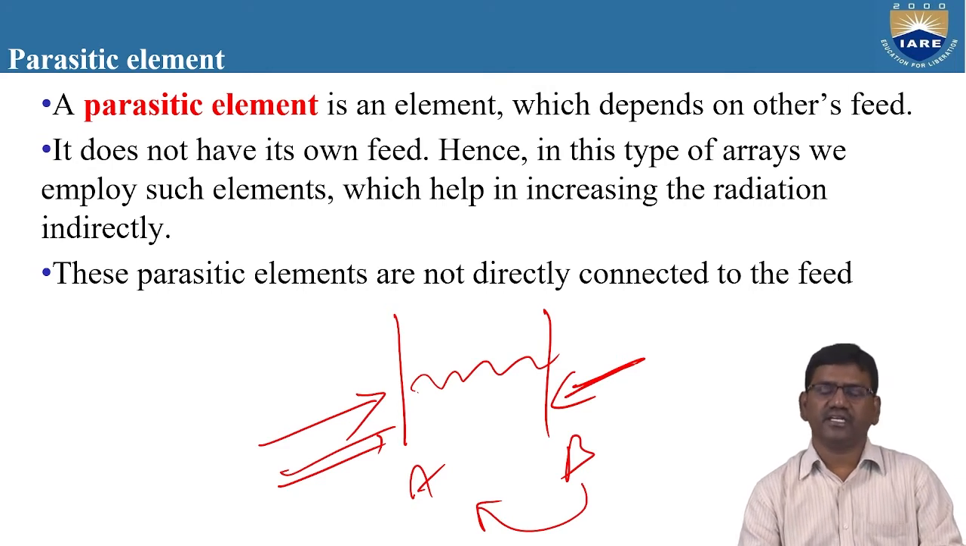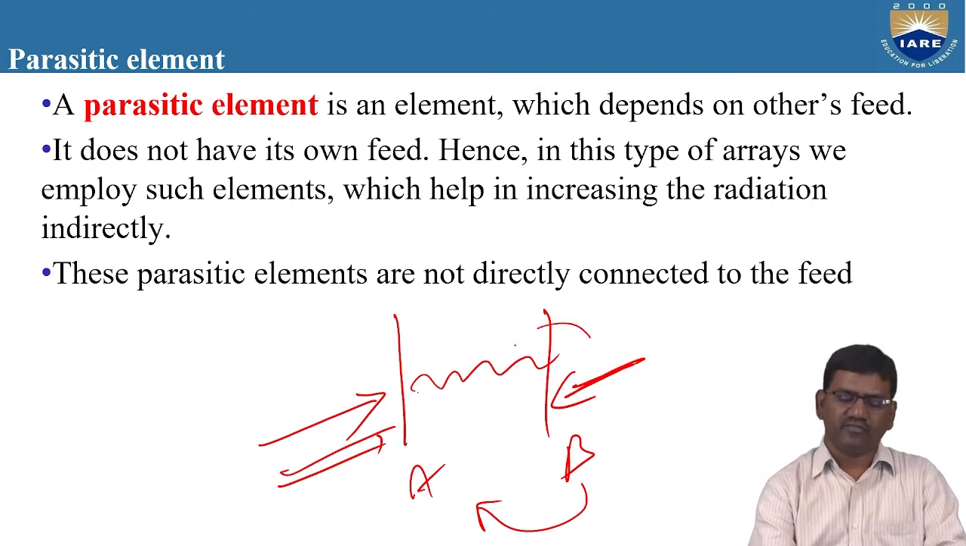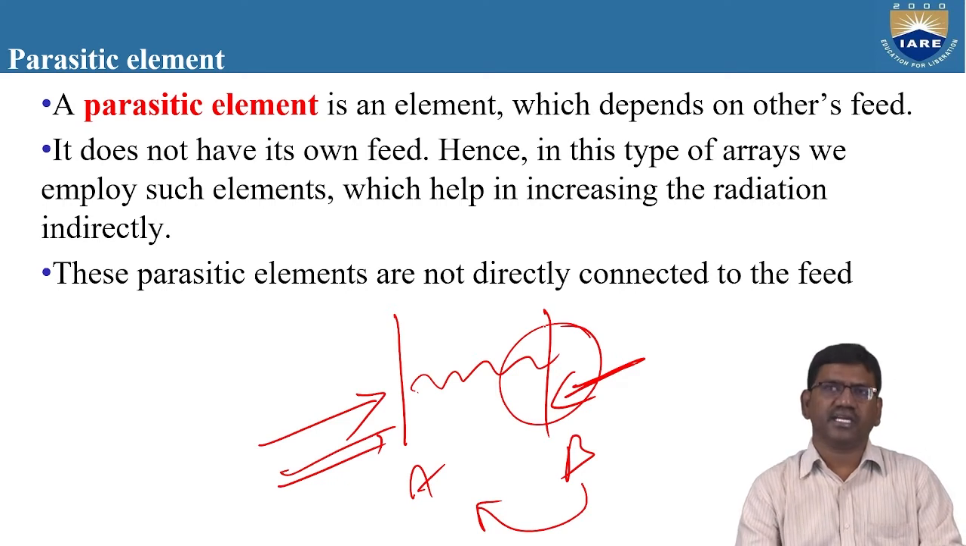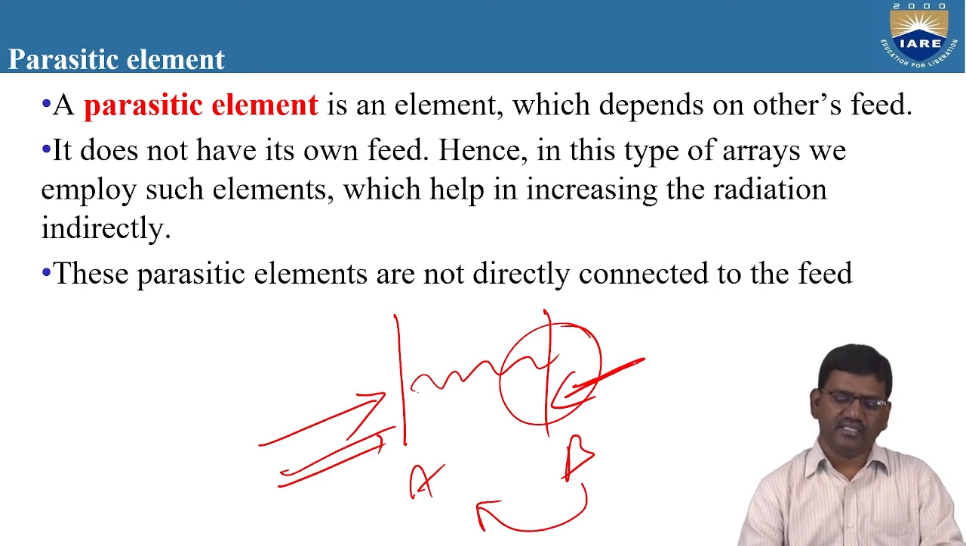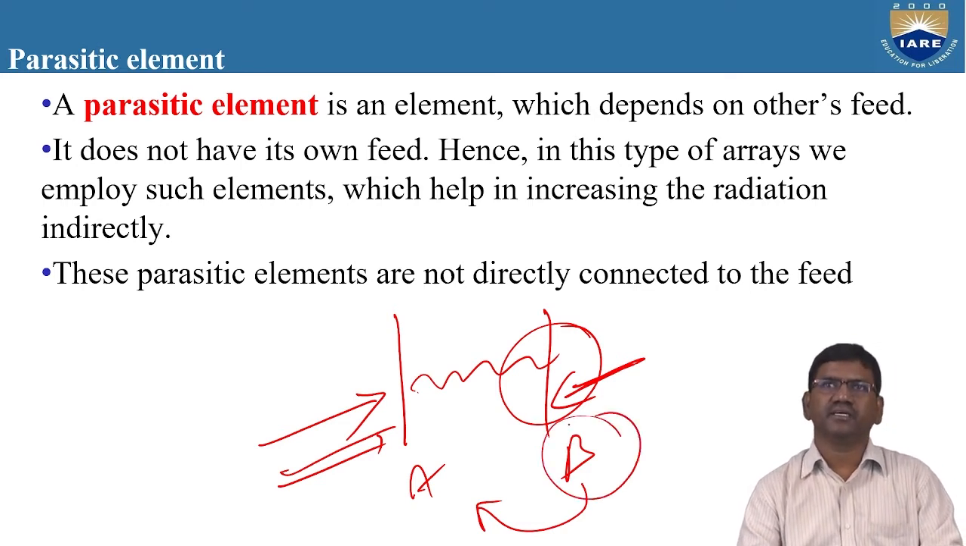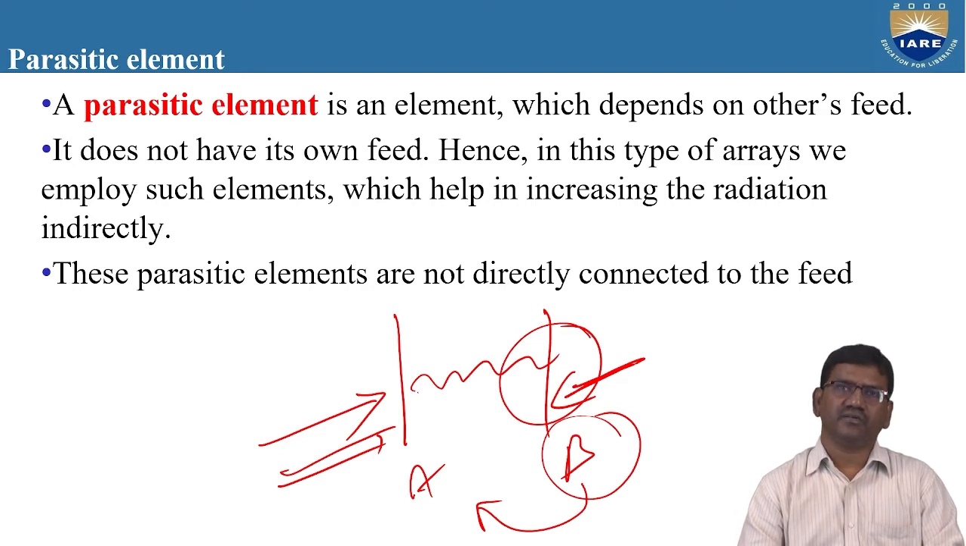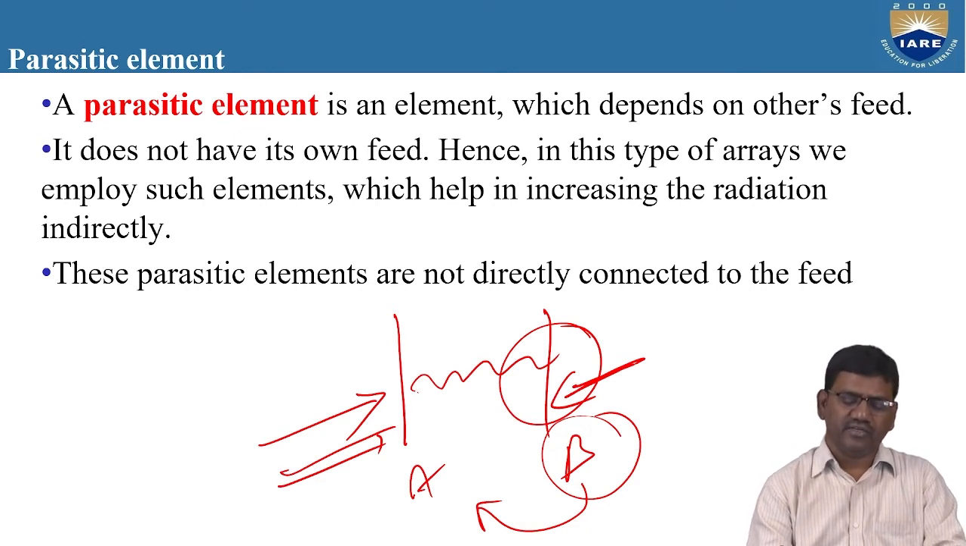How much you increase the current, that much flux and that much magnetic field is induced inside conductor B. So as we are not feeding directly, this element B is known as a parasitic element. It does not have its own feed. Hence, in this type of array, we employ such elements which help in increasing the radiation indirectly. So here we need not give the supply to all the terminals in an array.